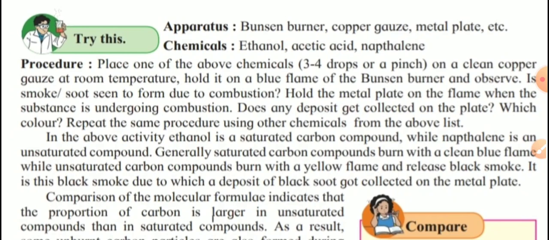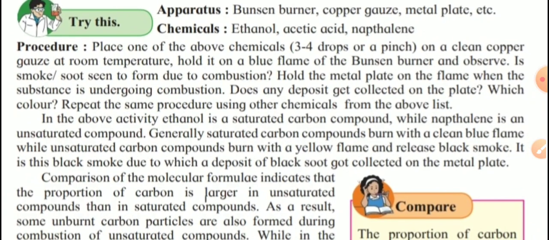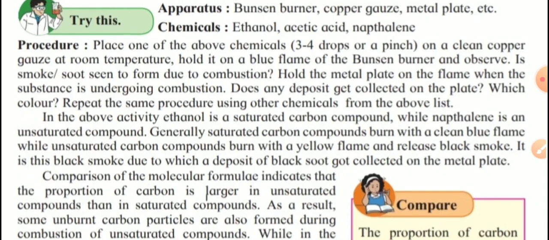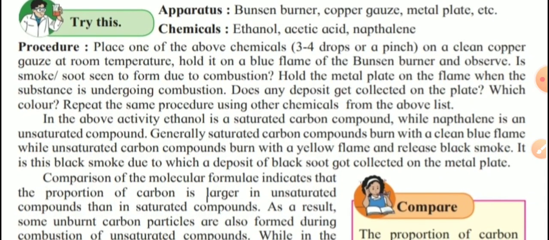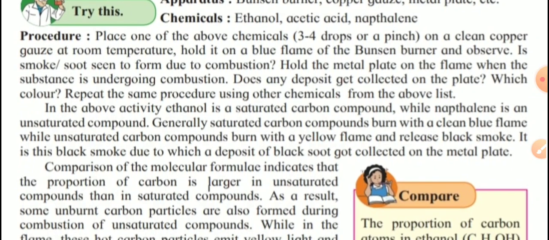Now what is the procedure? Now see that. Place one of the above chemicals, 3 to 4 drops or a pinch, on a clean copper gauze at room temperature. Hold it on the blue flame of the Bunsen burner and observe. Is there smoke or soot?